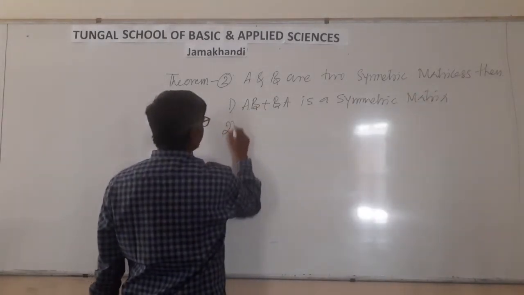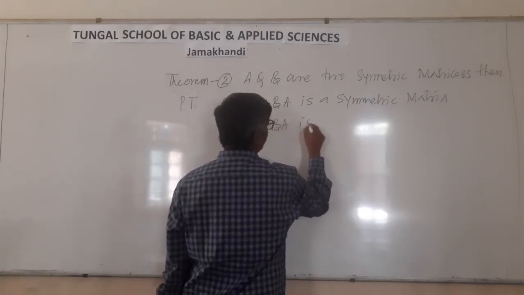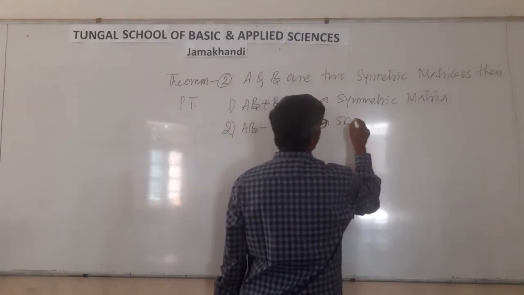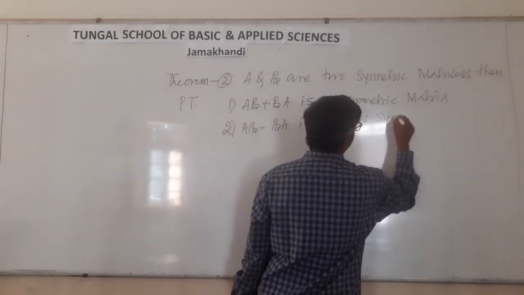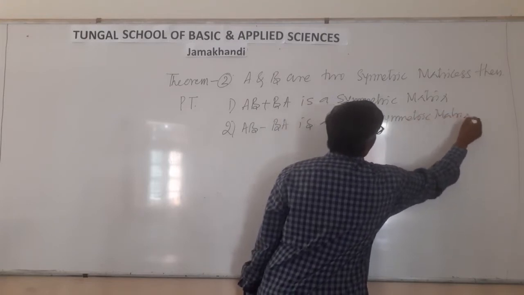Second one is AB minus BA is a skew symmetric matrix. What is that?